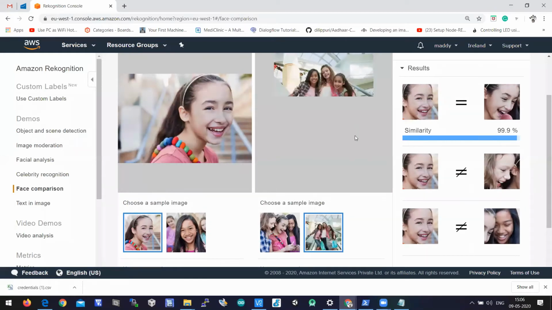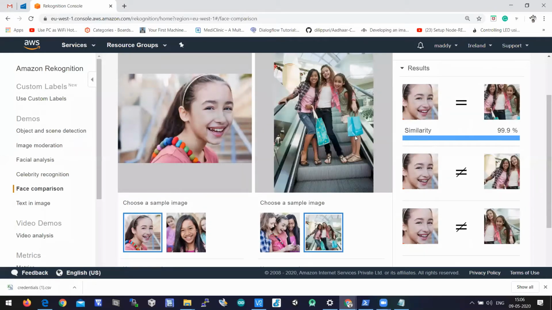All this process will happen directly by using an API. No need to write any algorithm here, because algorithms are written in the backend of the AWS Rekognition service. Using a simple API, we can understand the age, the gender, the emotion, and whether faces are matched or not.